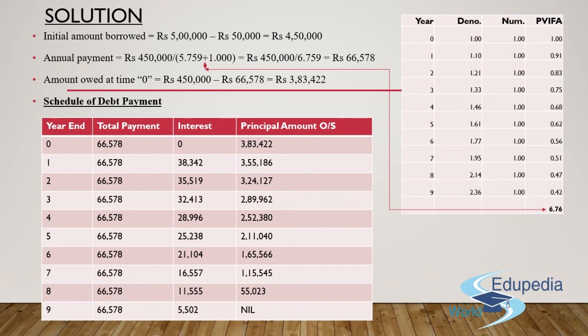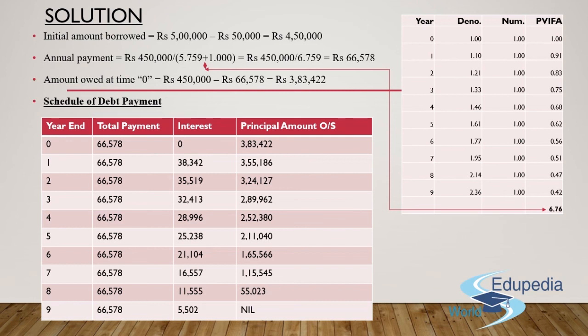Now, why is it important to calculate and prepare the schedule of debt payment? Because guys, we are supposed to find out the present value of the cash outflows. You cannot in any case get this figure if you haven't found out the amount of interest that you are paying off in the schedule of debt repayments. So here, since in column number 3 I've already calculated the interest amount that I'm paying, that is 38,342 for first year, 35,519 for second year, and so on till 5,500 rupees for last year.